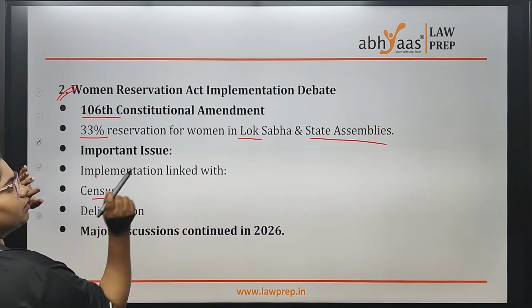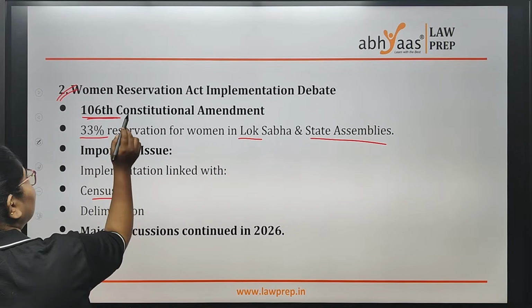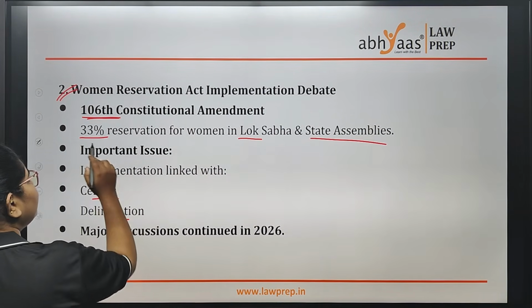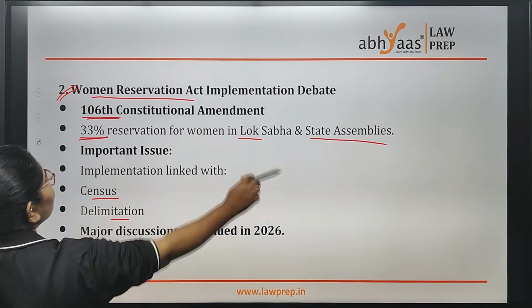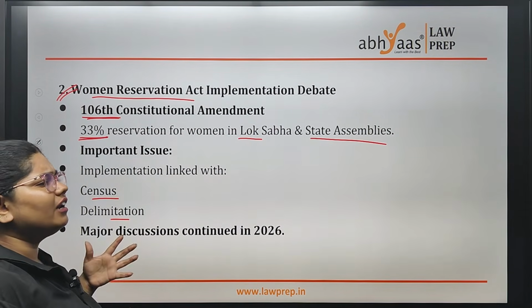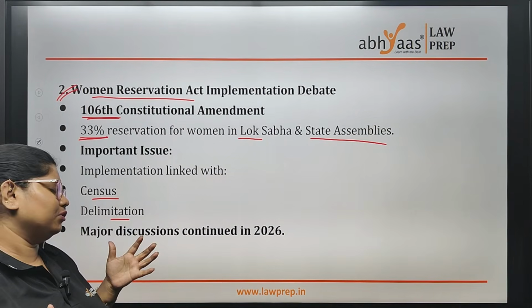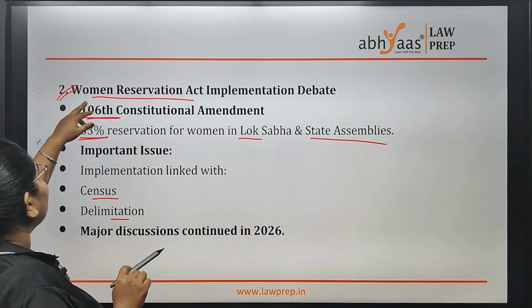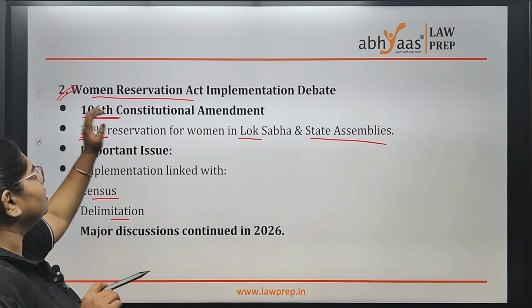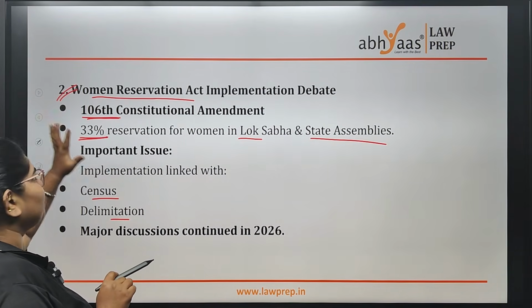But the things you should remember here are the 106th Amendment, 33% reservation, your Women Reservation Act. It is also known as Nari Shakti something. I don't remember it exactly. Also know what it says, and it is the Women Reservation Act, and these things should be remembered.